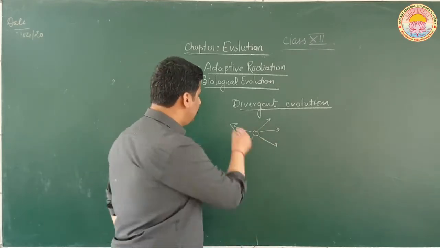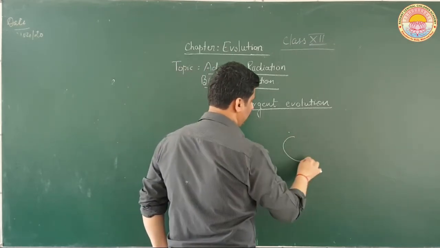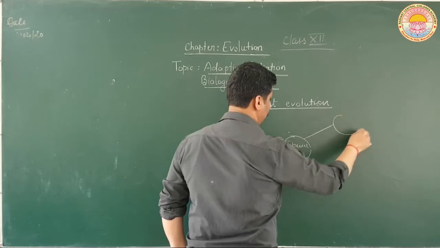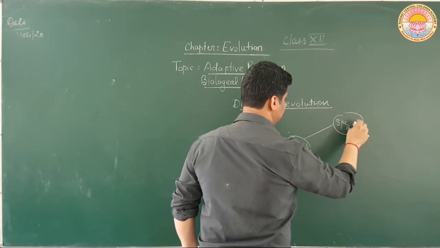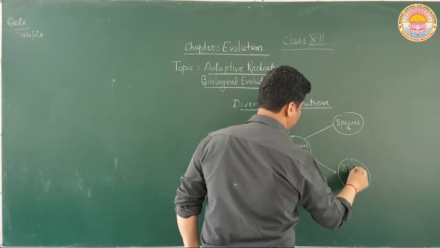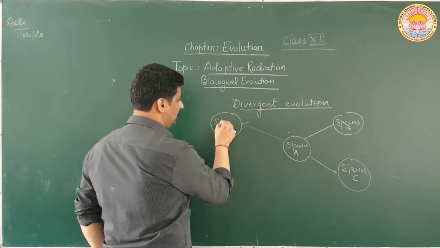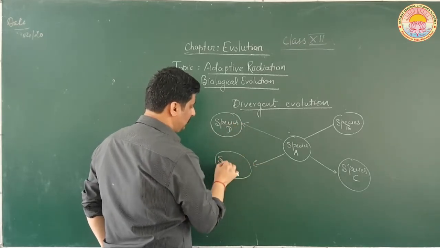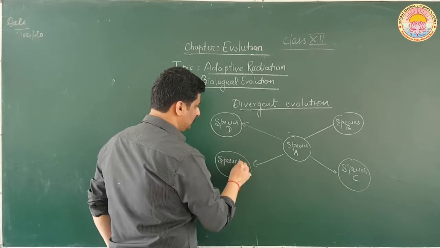Suppose this is species A, it is giving rise to species B, then again species C, then again species D, then again species E.